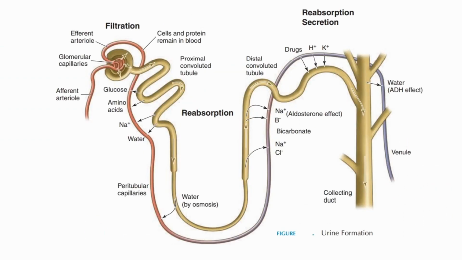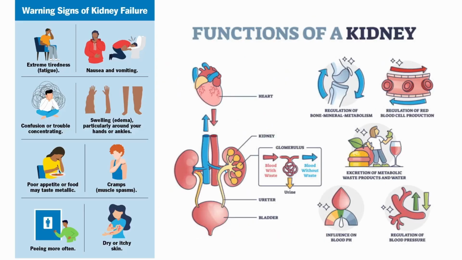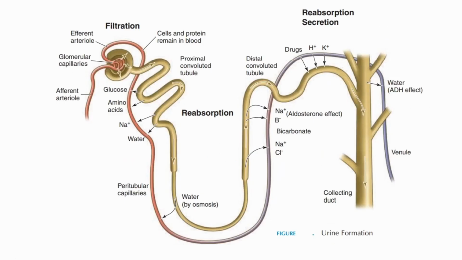As I was saying, urine formation is divided into three steps: ultrafiltration, selective reabsorption, and tubular secretion. Let us understand things in parts. First, the ultrafiltration stage takes place in the Malpighian body, in the Bowman's capsule.